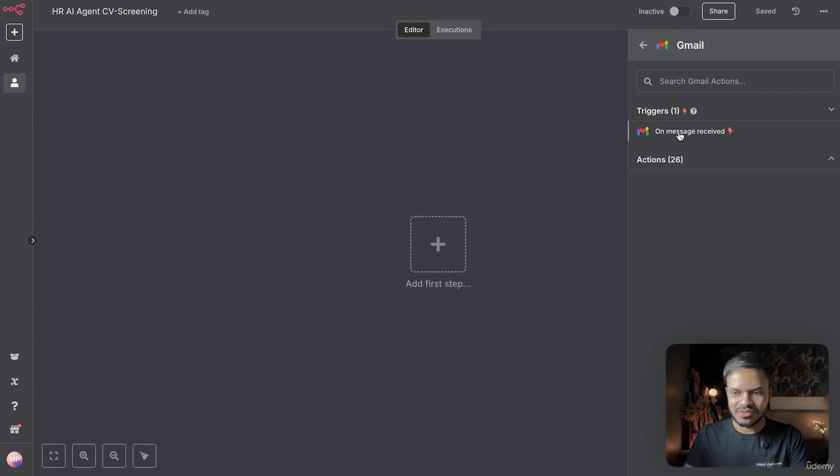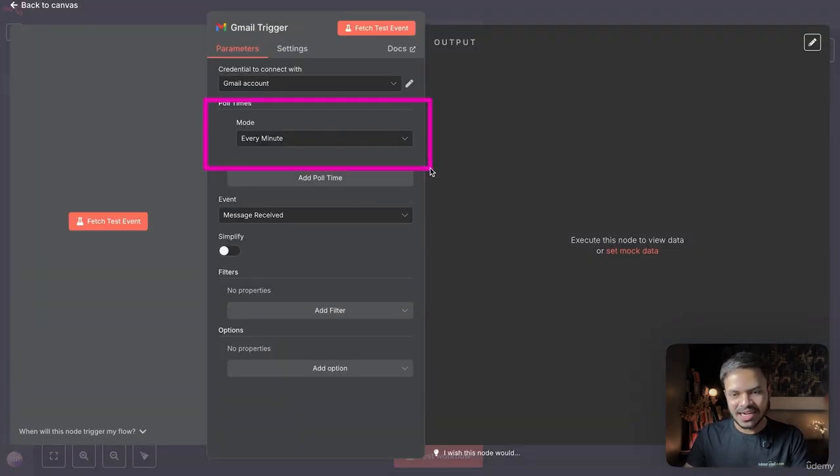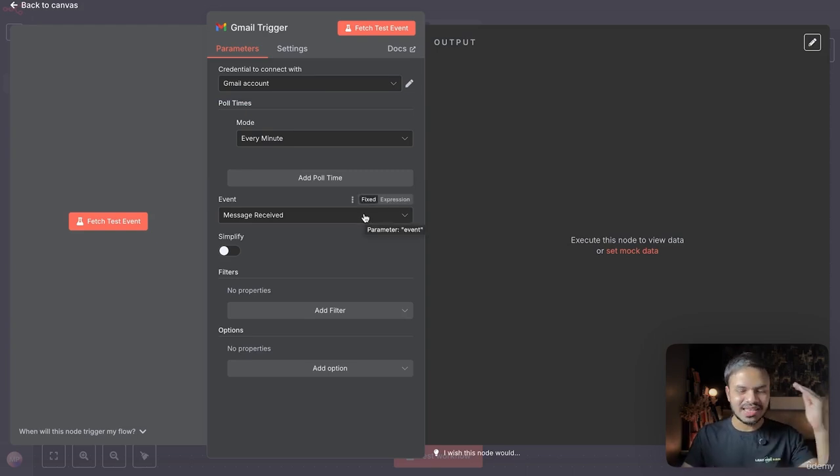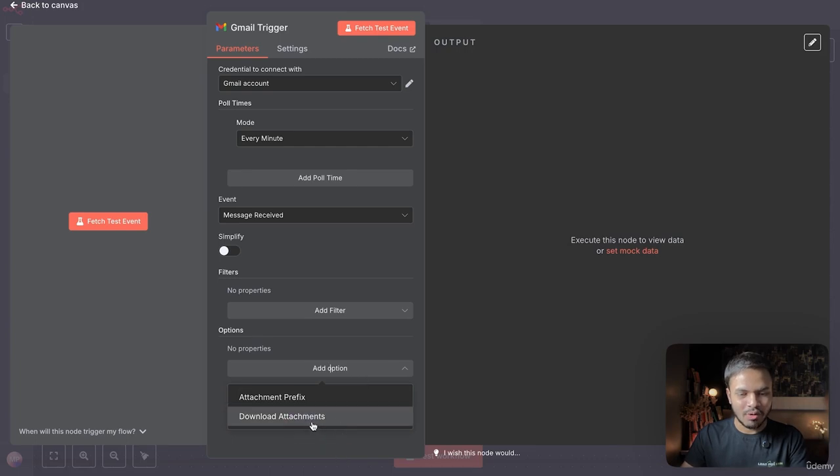So on message receive, we want to check every single minute to search if there is a new job application email or not. Now, once they add their CV or resume in the Gmail, we do need to download that attachment so that we can use them further on inside our Google Sheet. So click on add option and use download attachments.